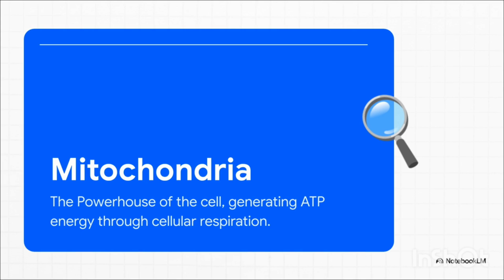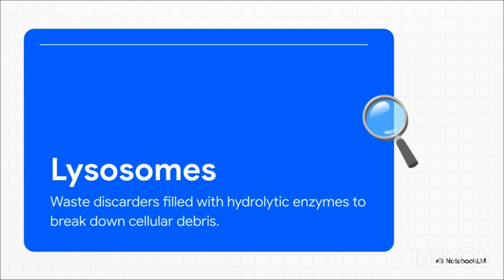So whether your body is firing a nerve impulse or you're contracting a muscle, it's the mitochondria churning out over 90% of the ATP required to actually make that happen. Our third vital organelle acts as the city's extreme waste management system, the lysosome. These are sphere-shaped sacs filled with highly acidic hydrolytic enzymes.